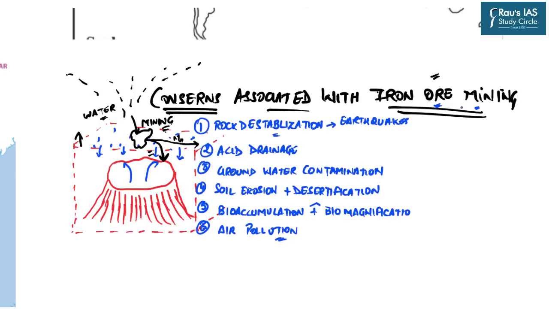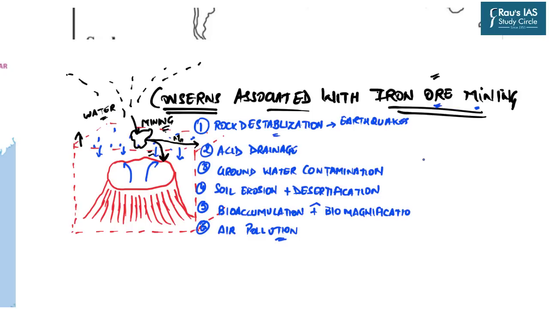But on the other hand, we also know that this mining forms the base of certain heavy industries, which in turn provide employment, lead to regional development, help us to increase our exports, and reduce our current account deficits. That is why it becomes a very tricky question to ensure a balance between economic development as well as ecological conservation.